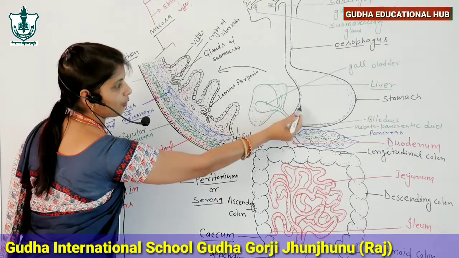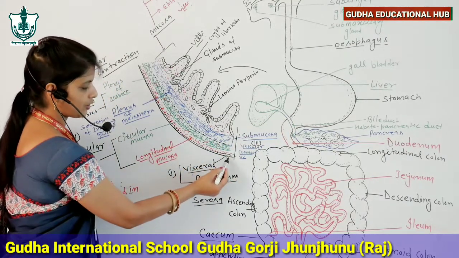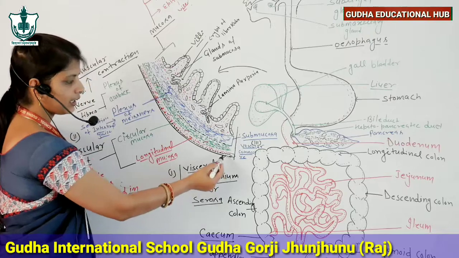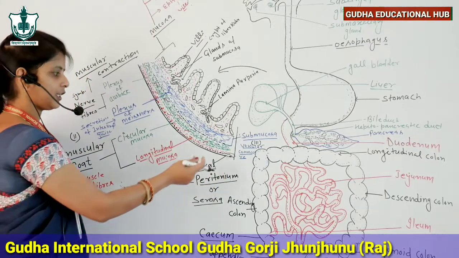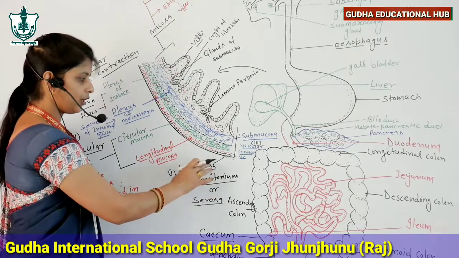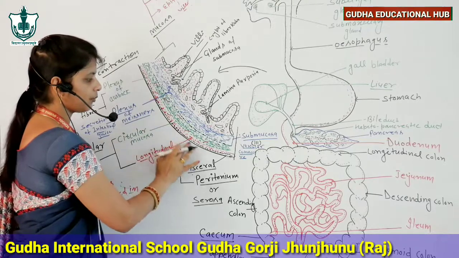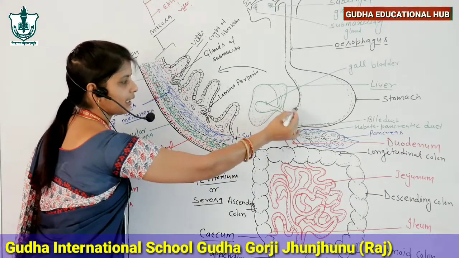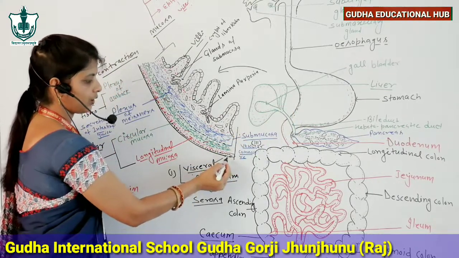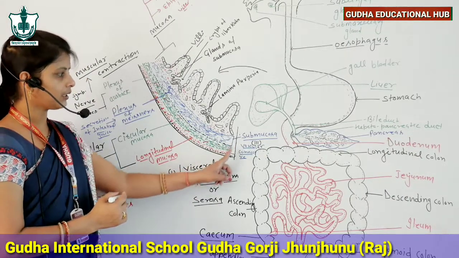About squamous epithelial tissue, we already know that it acts as a barrier. It provides the outermost covering of the alimentary canal, and also acts as a barrier between two tissues